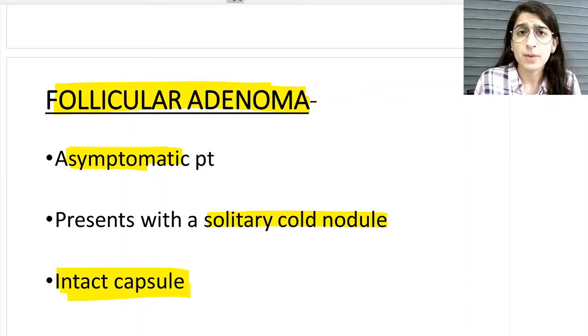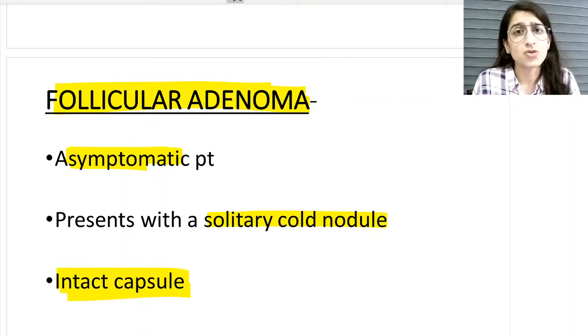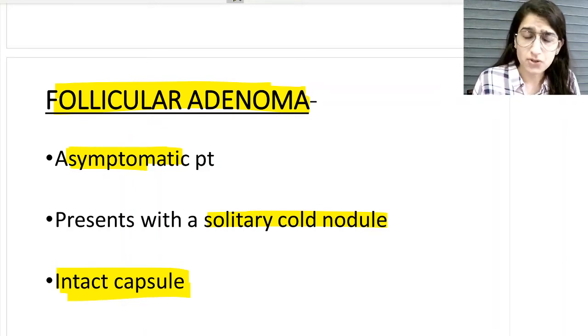We see there are clusters of follicles, of the follicular cells of the thyroid, but we cannot comment whether it's an adenoma or a carcinoma. So then the same patient undergoes surgery, we get the specimen and the biopsy is done, and on histopathological examination we can comment whether there is capsular or vascular invasion. Then thumbs up, it's a follicular carcinoma of thyroid, and if there is no vascular or capsular invasion, then it's a case of follicular adenoma, a benign thyroid neoplasm. I hope the clinical scenario is understood by all of you.